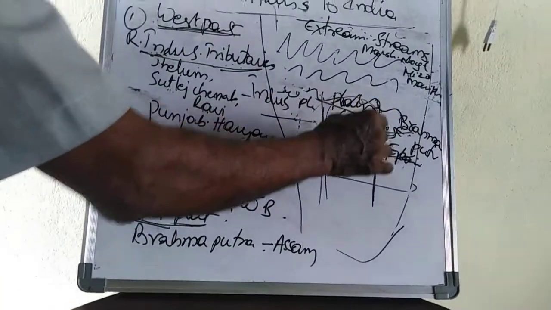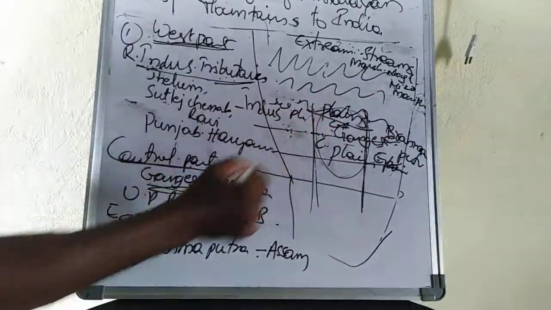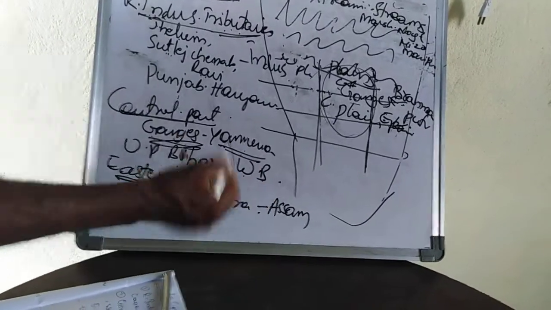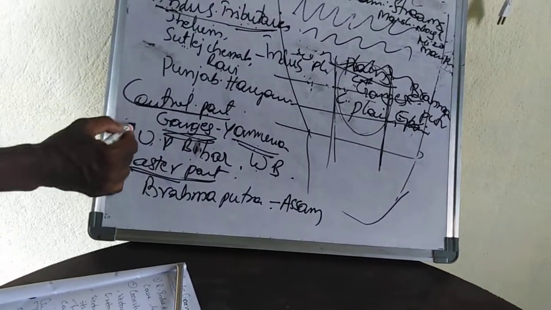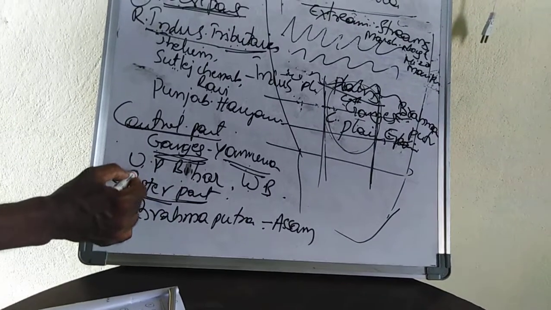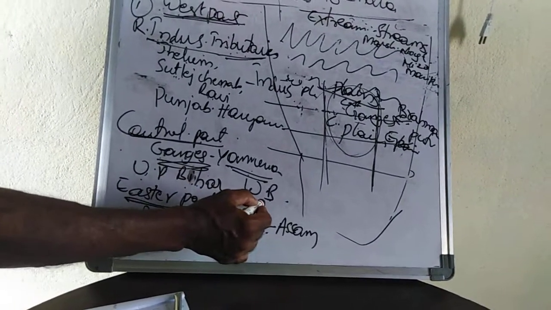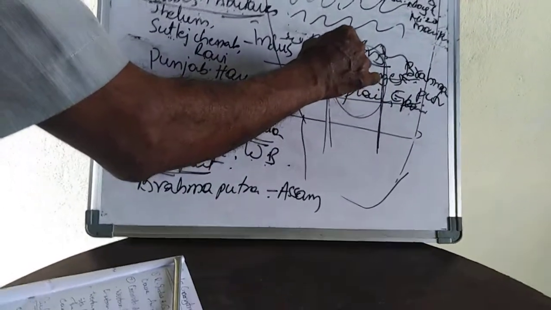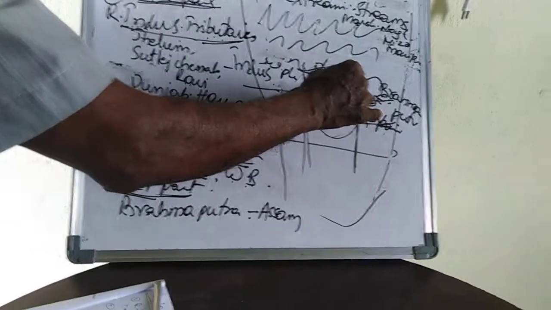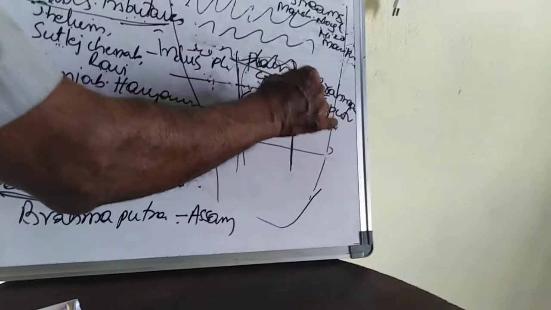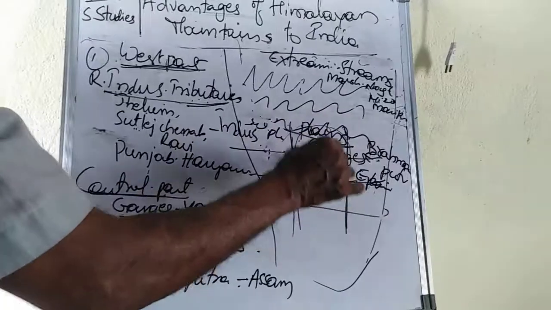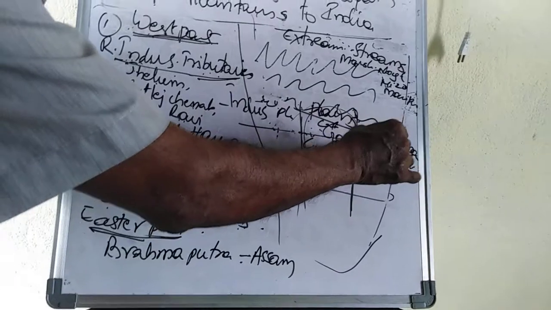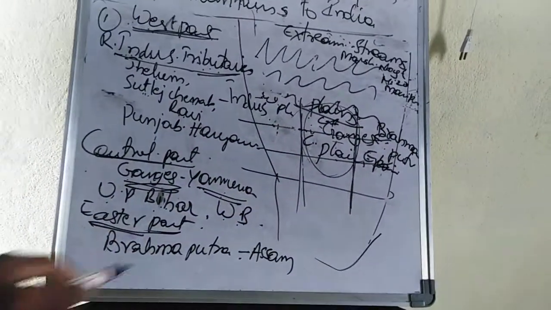This water is used by the states mostly UP, Bihar and West Bengal, and partly Haryana and Punjab also a little bit. So the river Ganges supports the UP state, Bihar state and West Bengal state.